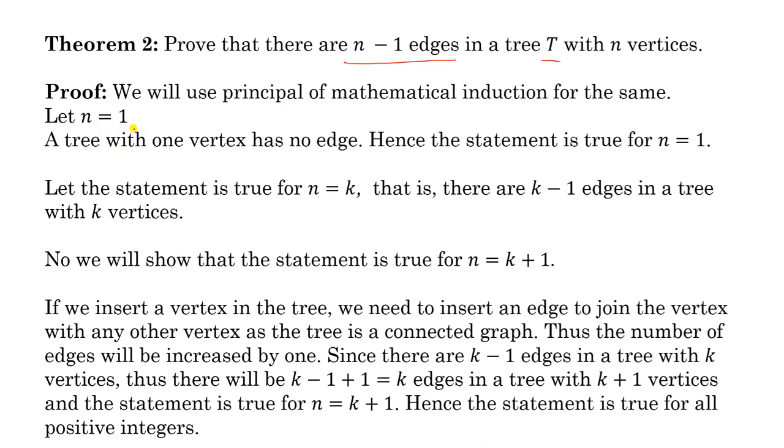So if n equal to 1, it means n minus 1 will be 0. So you know that a tree with one vertex has no edge. It means it is true for n equal to 1. It means it is true for the base value. Now we can assume that the statement is true for n equal to k, where k is any positive number, and there are k minus 1 edges. It means we can assume that for k vertices, there will be k minus 1 edges in a tree.